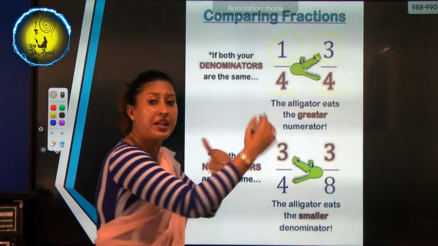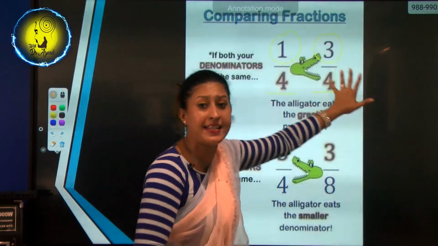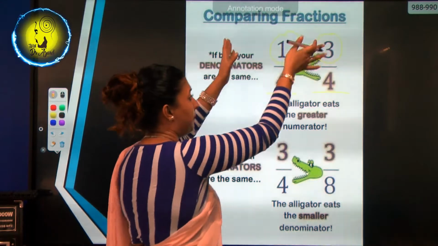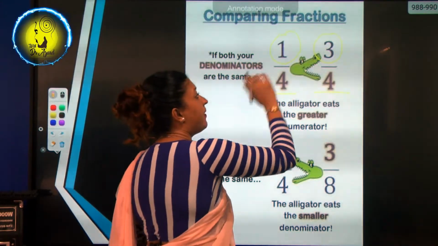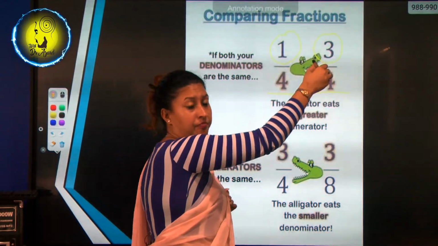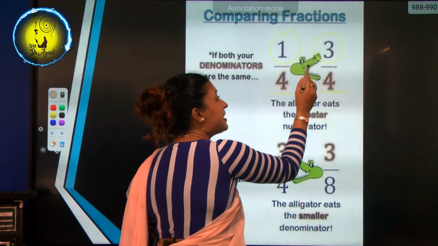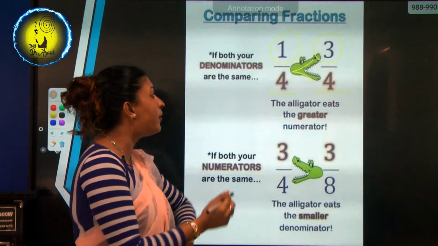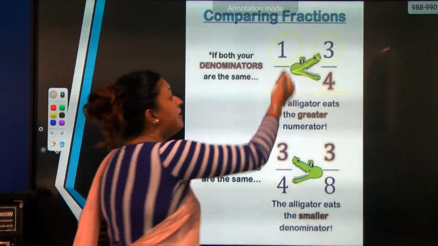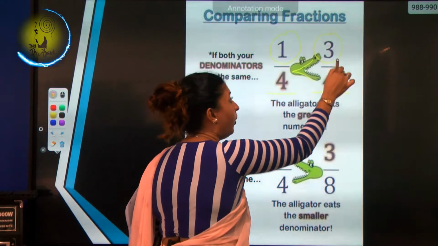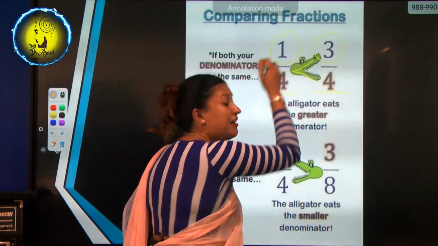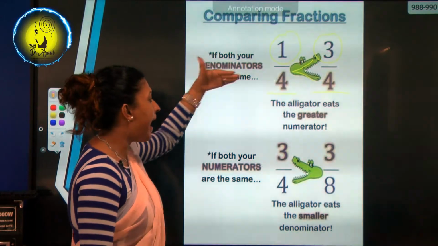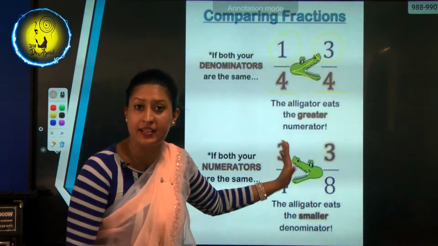We don't have to worry about the denominators because they are the same. Which is the greater one, number 1 or number 3? Number 3. So that's why the alligator is going to eat this one, because he always tends to eat the bigger number. 3/4 is greater than 1/4. That's how you compare. Alligator eats the greater numerator, I told you.